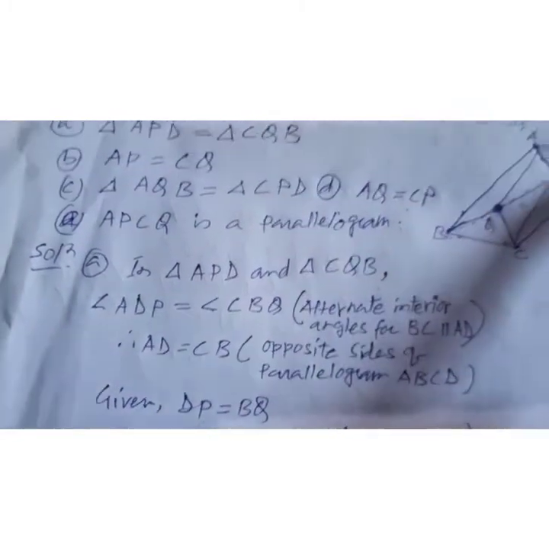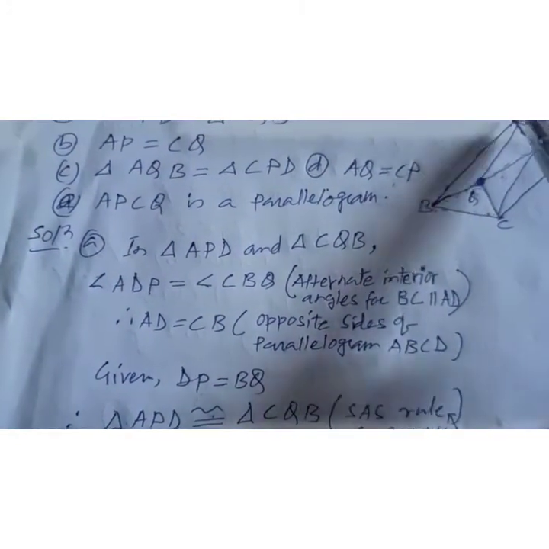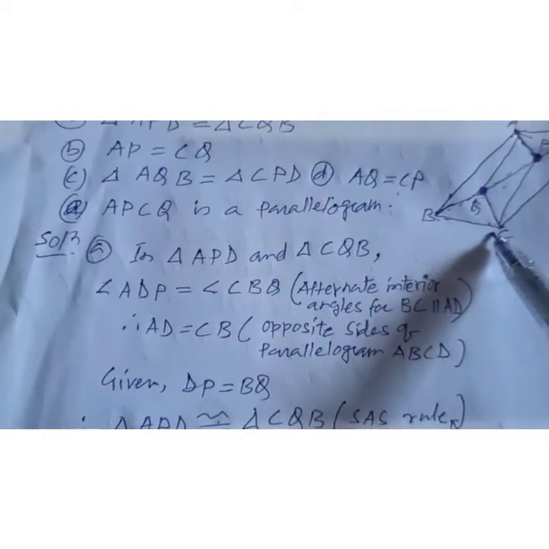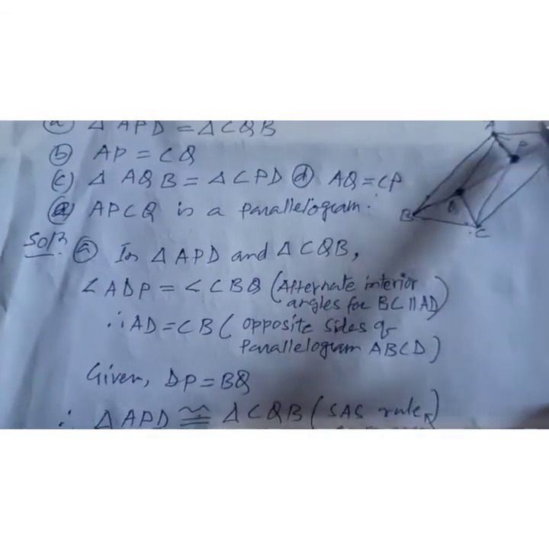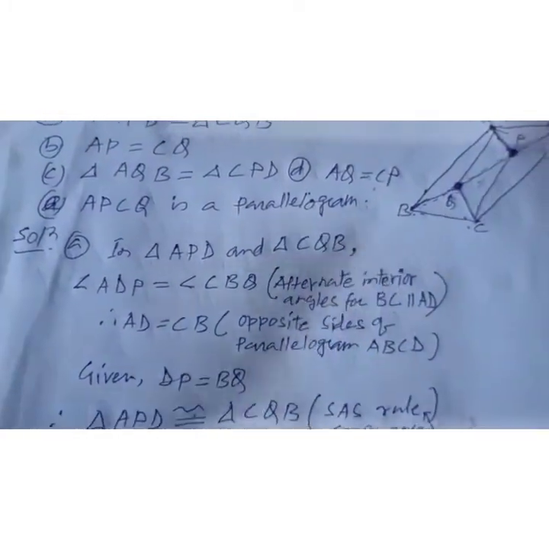Therefore AD is equal to BC, which is the opposite side of the parallelogram ABCD. These two are opposite sides of each other.